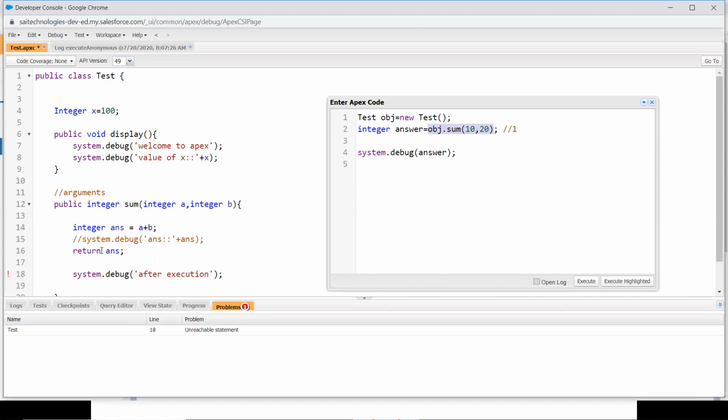So immediately the control is transferred back to whatever lines are outside. If anything returns, it will immediately go back to the called function from the original source. So that's why there is no possibility of executing the statements after return, and that's why you are getting an error from the compile time only.